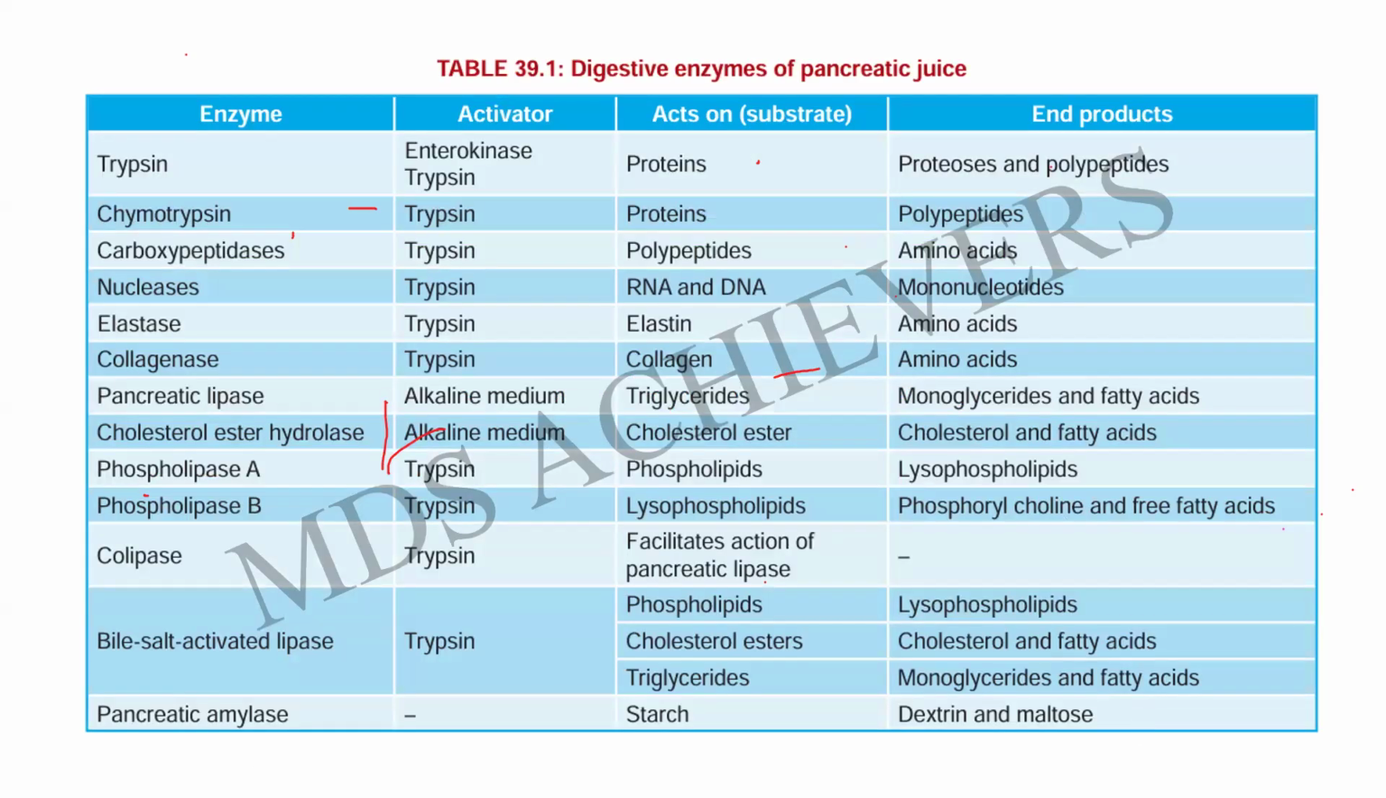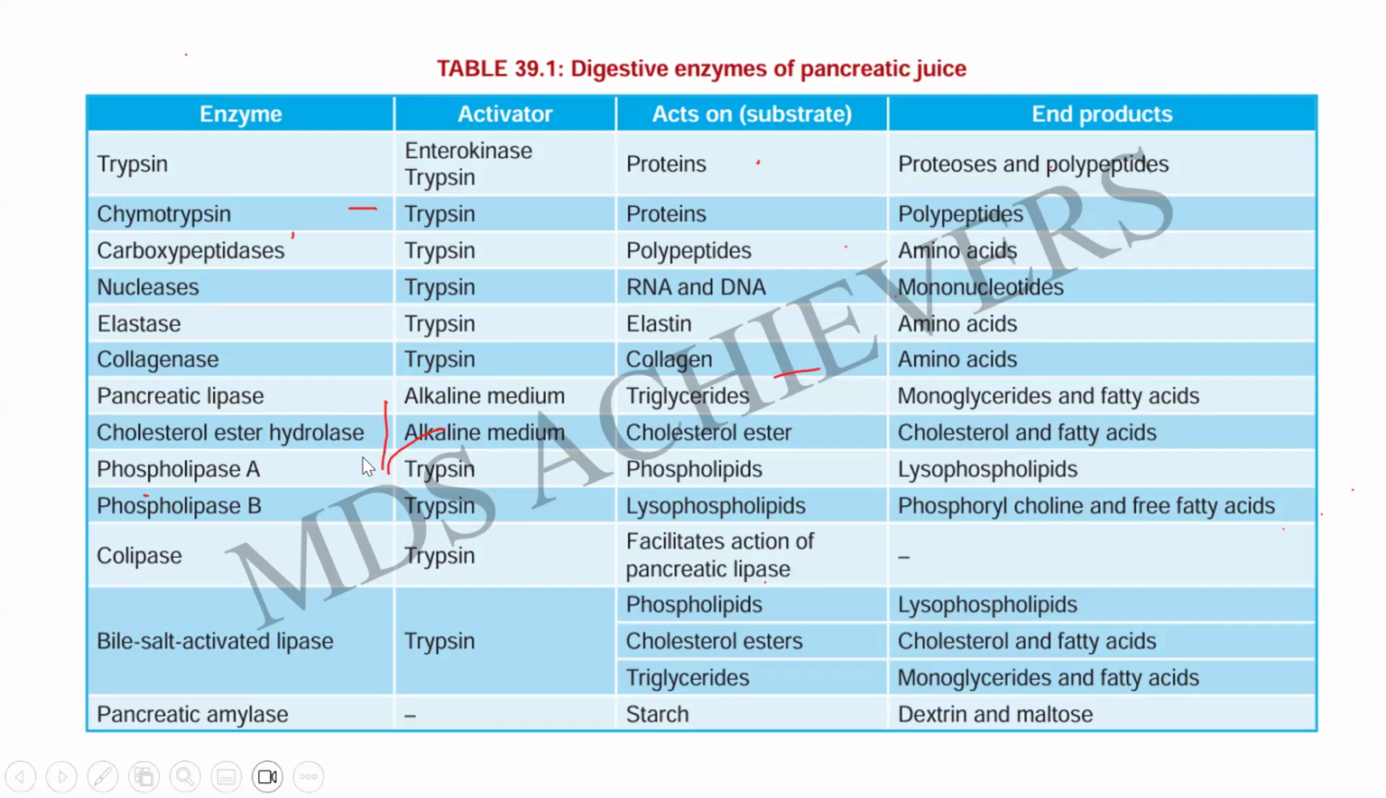Coming to the digestive enzymes of the pancreatic juice and their activity. For trypsin, the activator is going to be enterokinase, and also the trypsin that is once formed will be auto-activating the inactive trypsinogen into active trypsin. That's why it is called an autocatalytic enzyme. The action is on the proteins, and the end products are proteoses and polypeptides. Chymotrypsin is going to be activated by the trypsin, and proteins are converted to polypeptides.